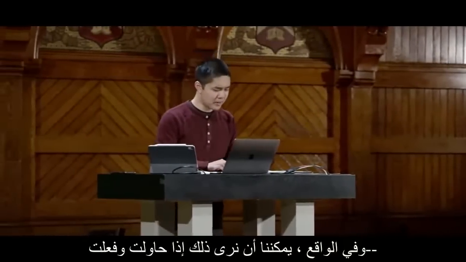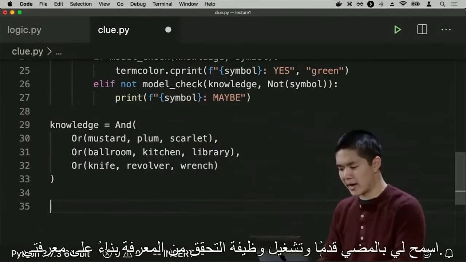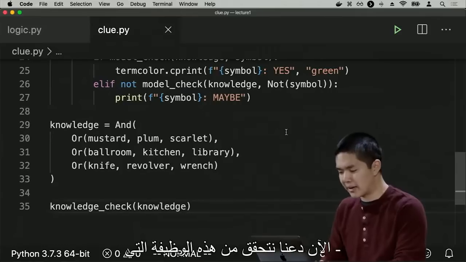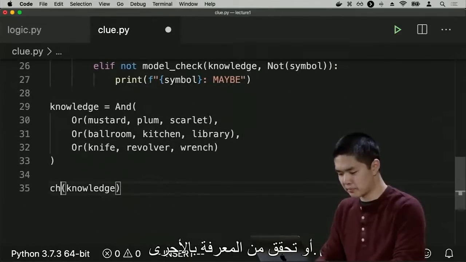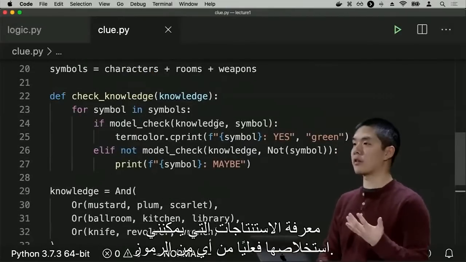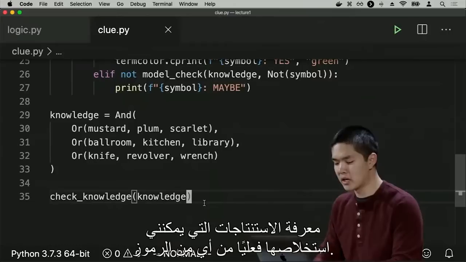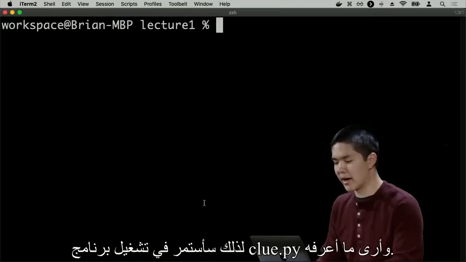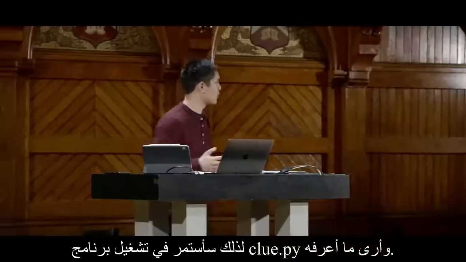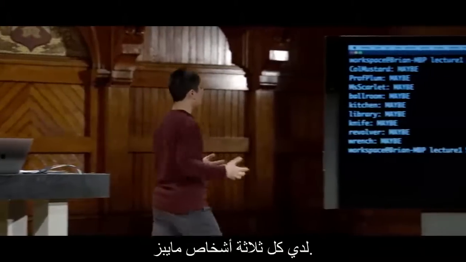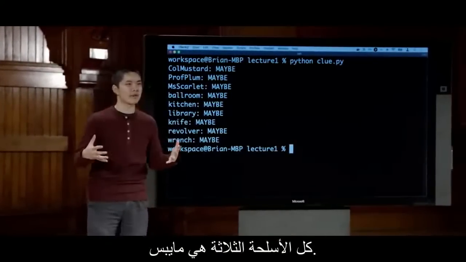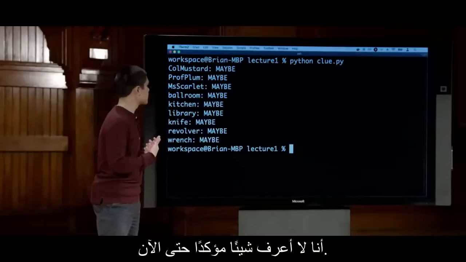And in fact, let me go ahead and run my check knowledge function on my knowledge. Check knowledge is this function that I just wrote that looks over all of the symbols and tries to see what conclusions I can actually draw about any of the symbols. So I'll go ahead and run clue.py and see what it is that I know. And it seems that I don't really know anything for sure. All three people are maybes, all three of the rooms are maybes, all three of the weapons are maybes. I don't really know anything for certain just yet.